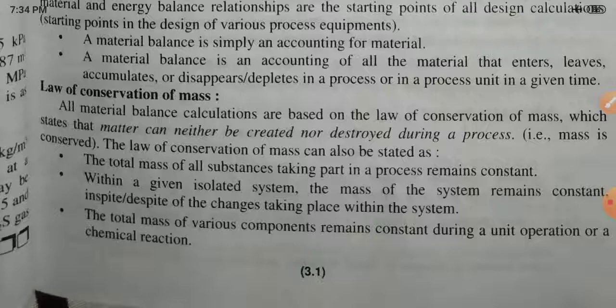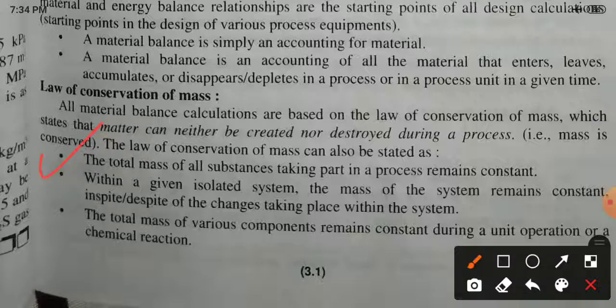The law of conservation of mass can be stated as follows. The first point: the total mass of all substances taking part in a process remains constant.